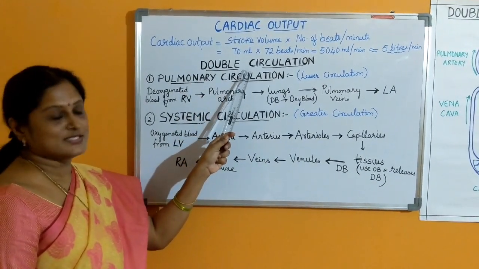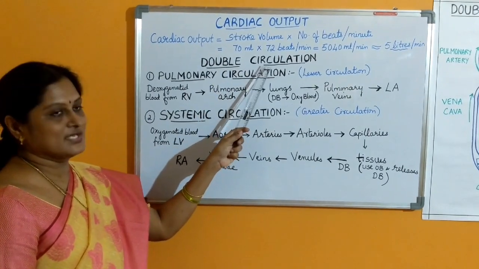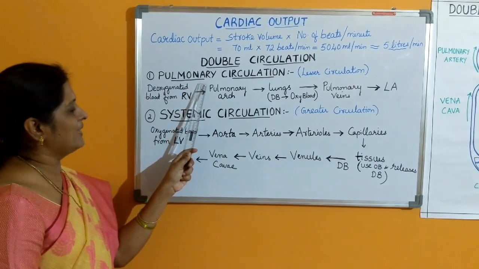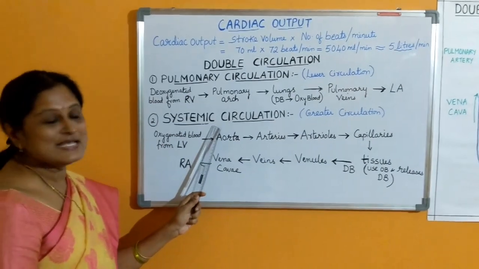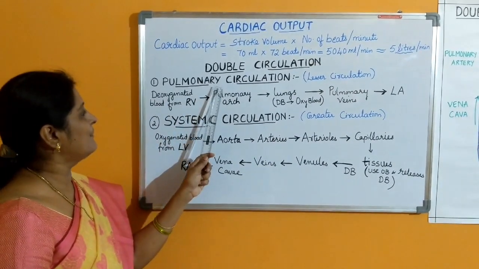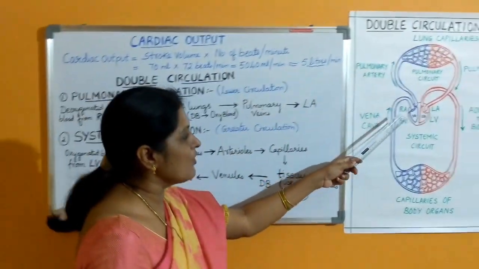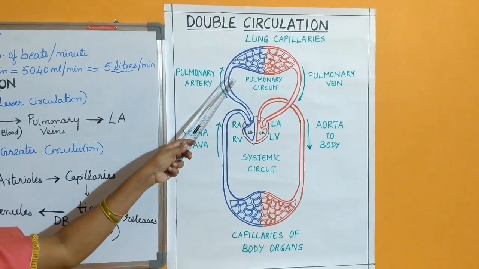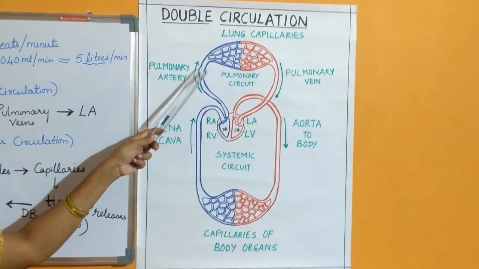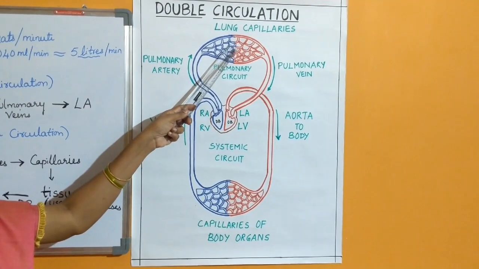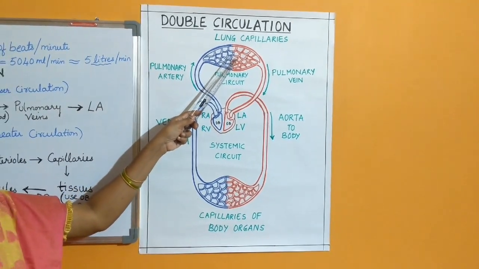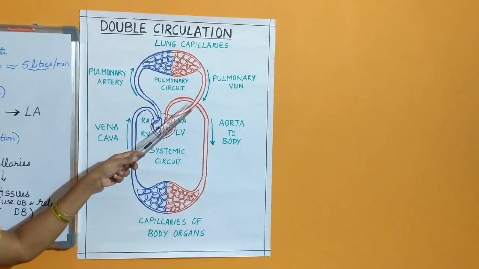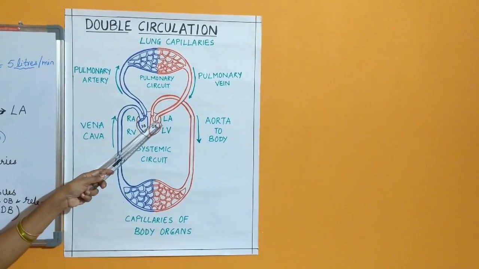So in our heart, the human heart, double circulation is seen. Double circulation involves two circulations. One is pulmonary circulation, the second one is systemic circulation. In the pulmonary circulation, the deoxygenated blood from the right ventricle is going to enter into the pulmonary artery or aorta. From there, it is going to reach the lungs, where the blood is going to become oxygenated, and through 4 pulmonary veins, that oxygenated blood will be carried into the left atrium.